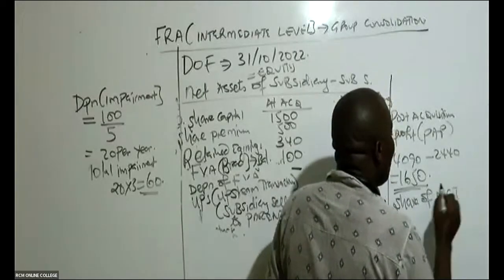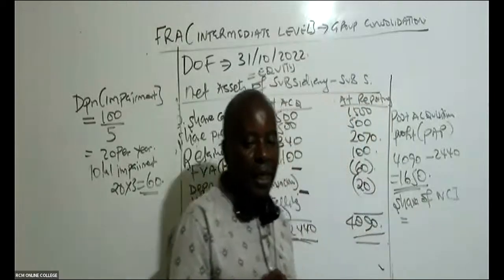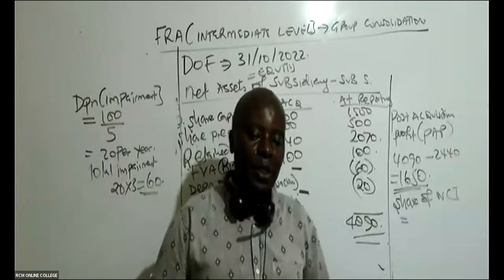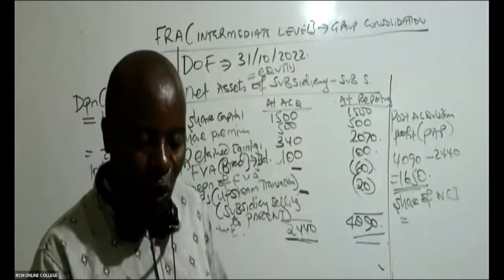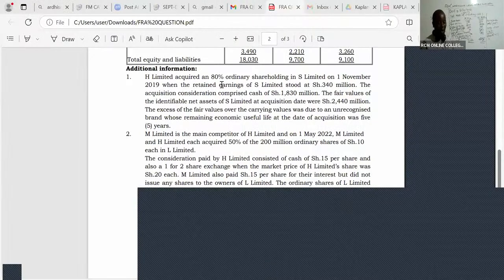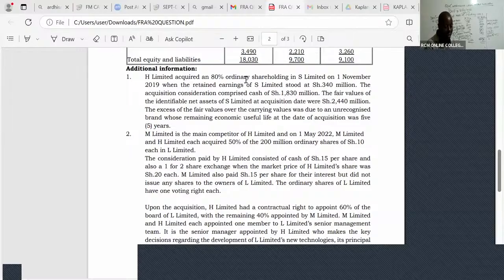So please give us the share of NCI. NCI, of course, is non-controlling interest. Do you know the percentage of non-controlling interest? Yes, because we the controlling acquired 80%. So the non-controlling must be taking the other percentage. The minority shareholder here will be having 20%.